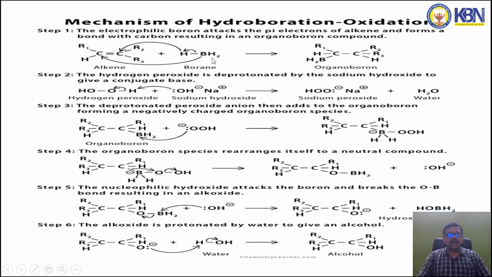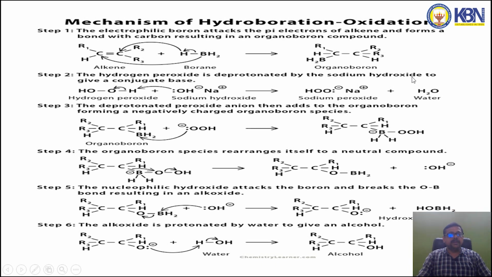So this is the mechanism of hydroboration oxidation. In this reaction, the electrophilic boron attacks the pi electrons of the alkene and forms a bond with the carbon, resulting in the organoboron compound. So in the first step, the organoboron compound is formed.